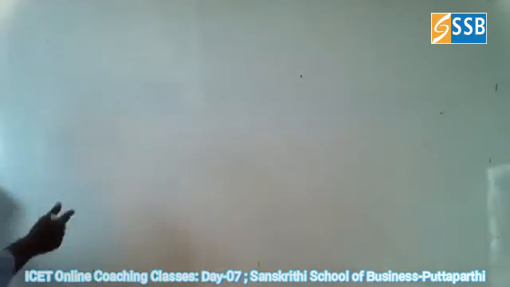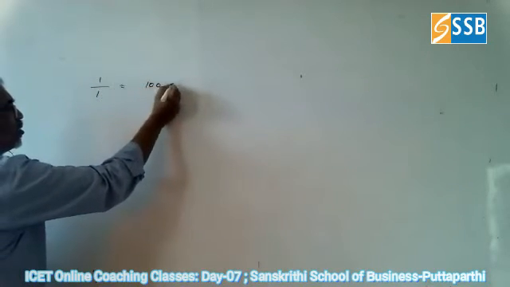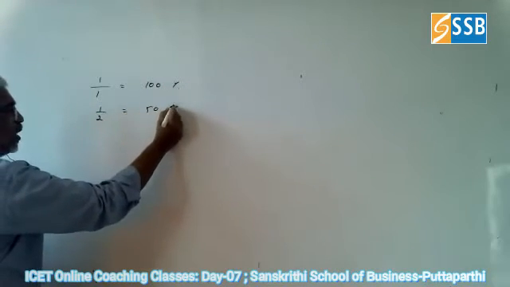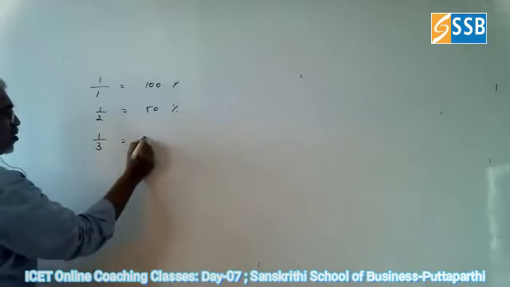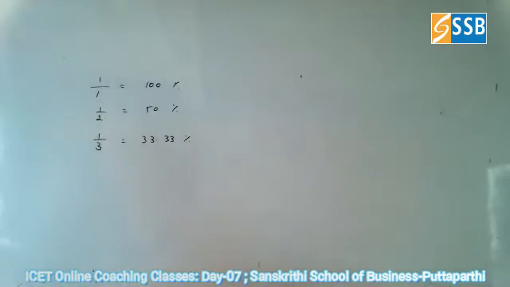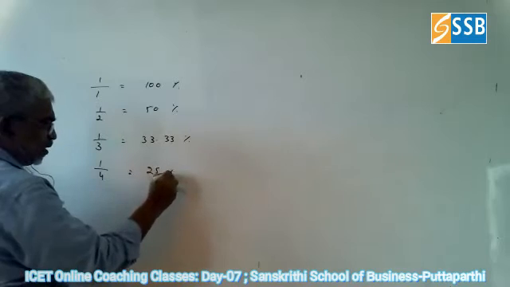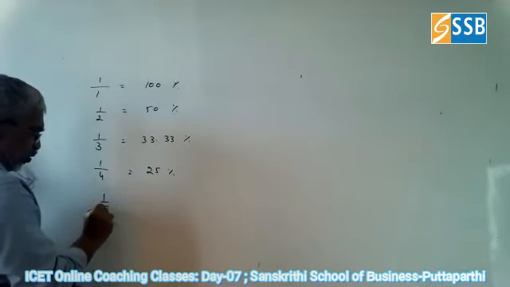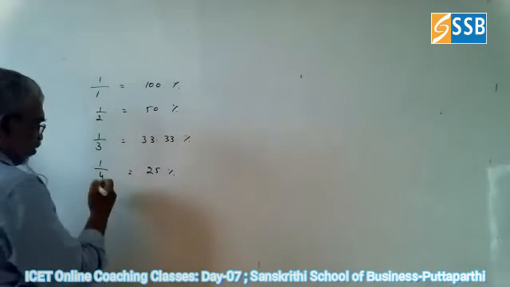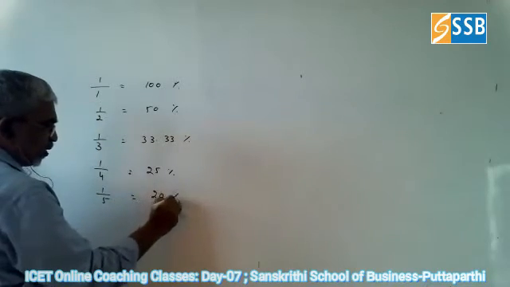For example, 1 by 1 is 100%. 1 by 2 is 50%. 1 by 3 is 33.33%. 1 by 4 is 25%. 1 by 5 is 20%, which is very useful. Straight away you need not go for dividing.